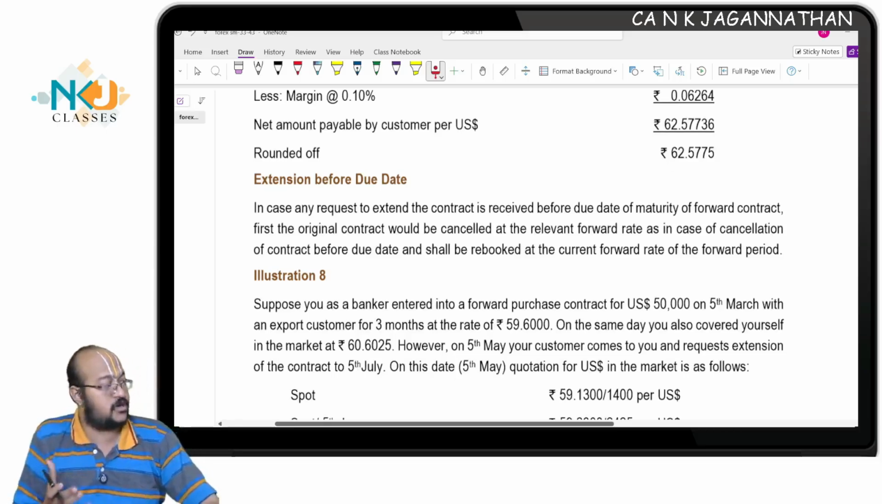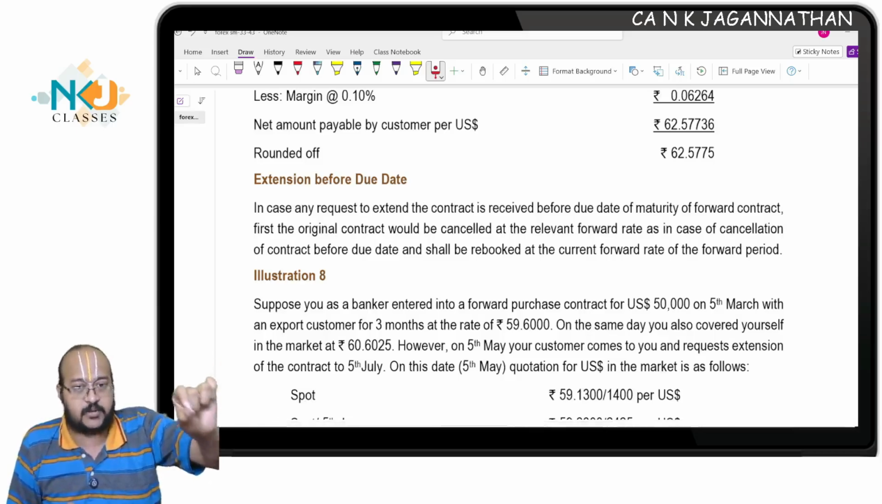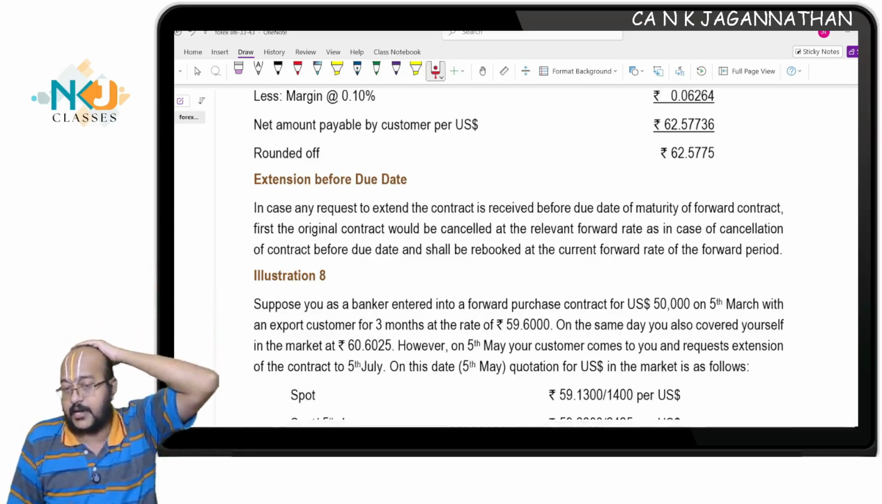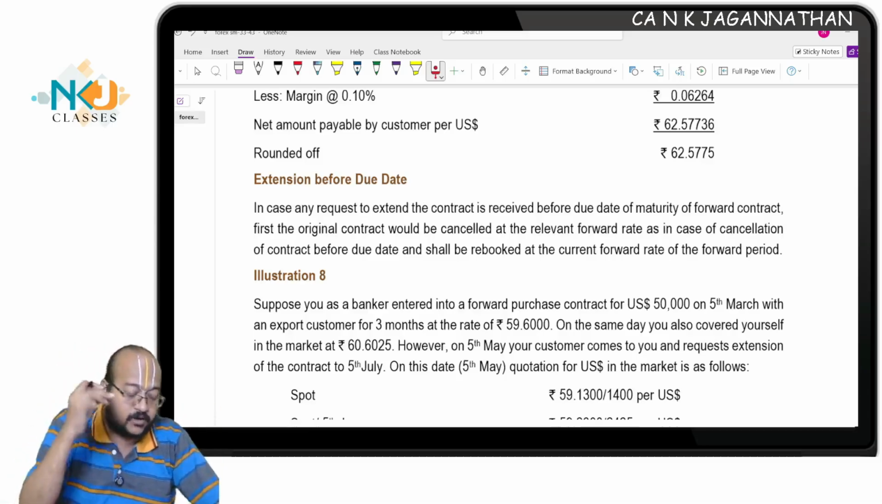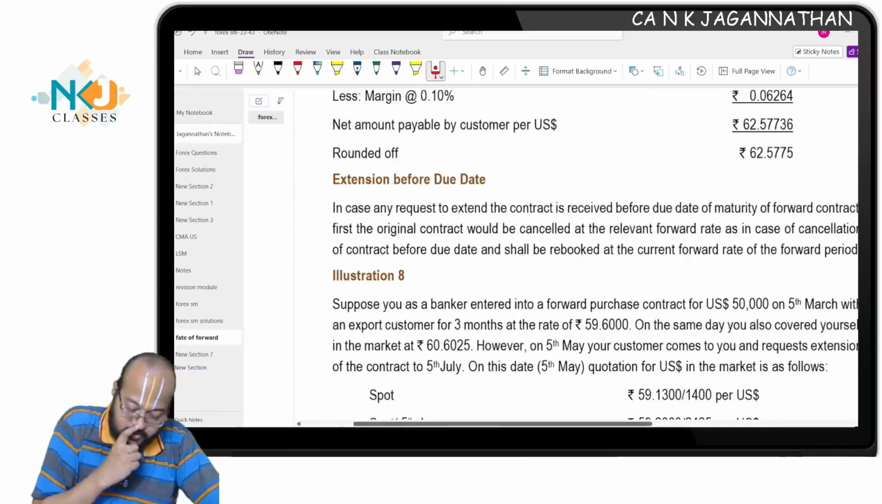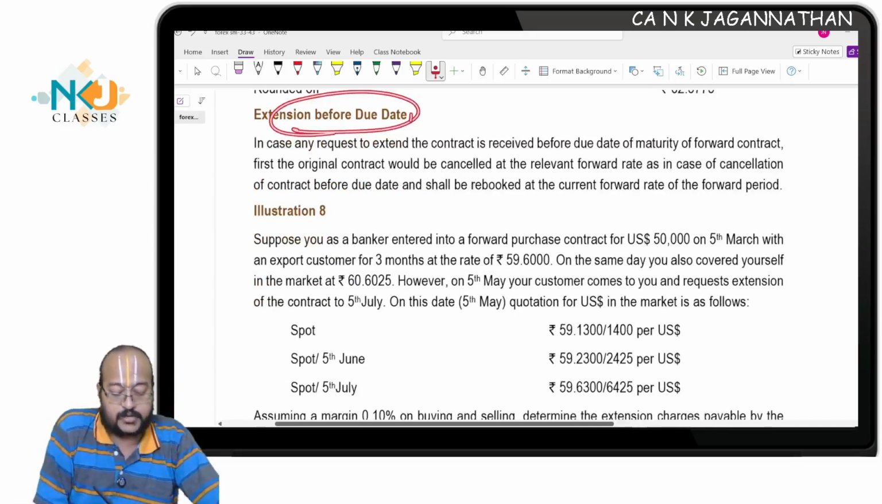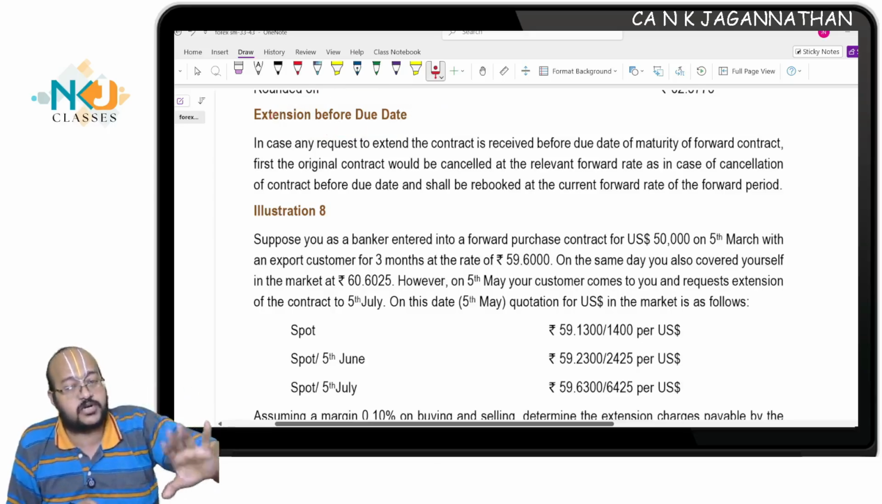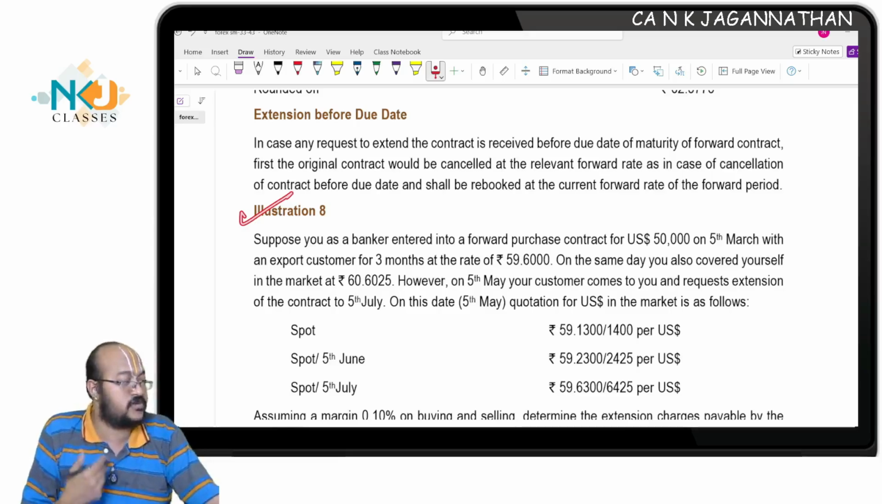Due date extension, where you cancel the contract on the due date at the rate prevailing on the due date, and you provide the new contract at the rate prevailing on the due date. Are you all understanding? So 1 month forward prevailing on the due date will be considered. Next, extension before the due date, which I can also call early extension, right?